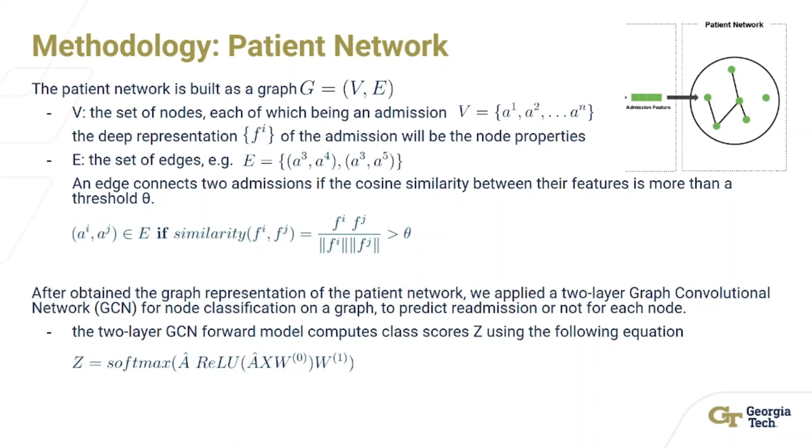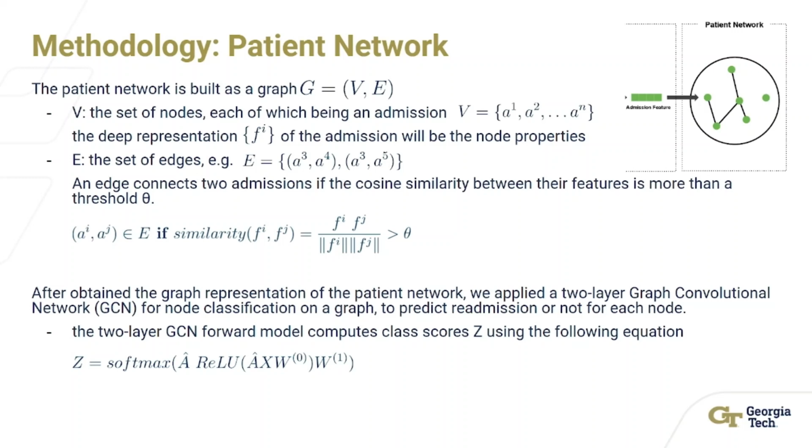Once we got the deep representation of the admission, a patient network is built based on the representation and a graph neural network model is applied to do the classification task. The patient network is modeled by a graph G. It contains a node set V. Each node is a patient's admission. The deep representation of the admission will be the node properties. And E is the edge set of the graph.